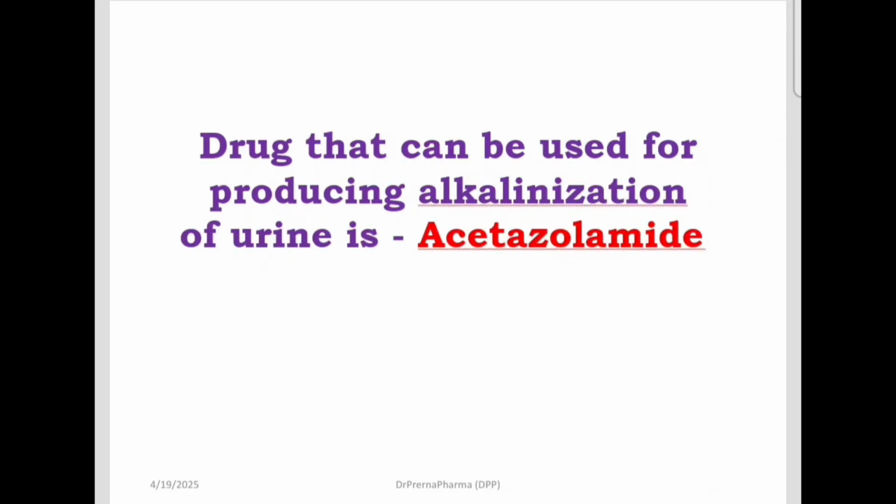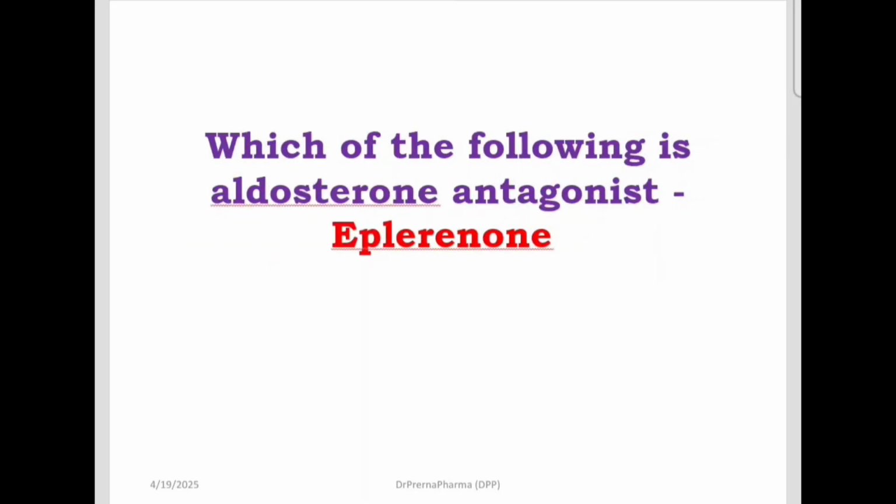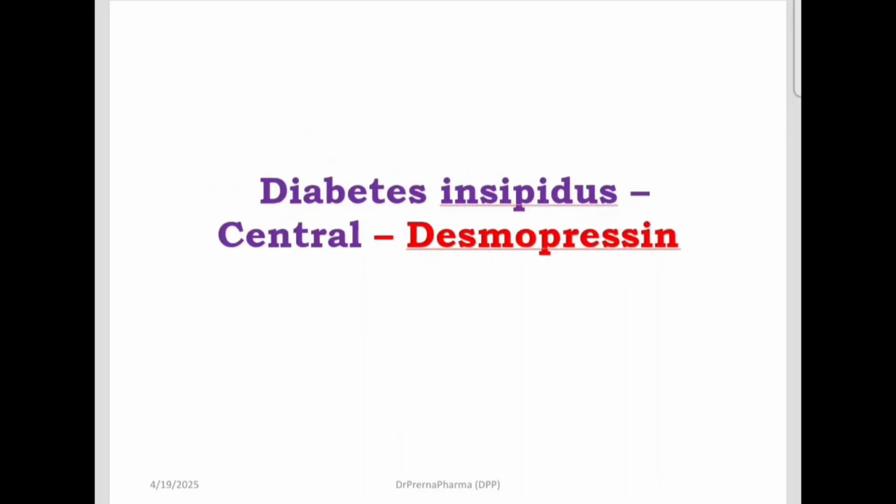Then drug that can be used to produce alkalinization of urine is acetazolamide. So answer, acetazolamide, drug used to alkalinize the urine. Which is an aldosterone antagonist? It is eplerenone. Diabetes insipidus, so we are looking at it again.